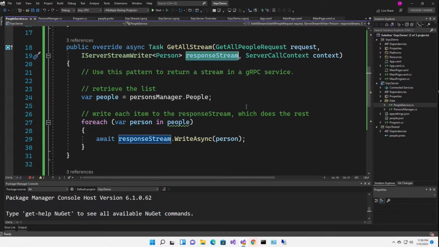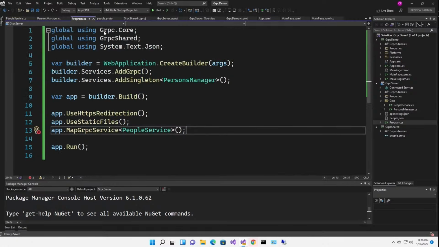So here we're retrieving the list, and then we go through that list, and we await writing asynchronously to the response stream, one at a time. And this is analogous to doing a yield return. We pull one of the persons out, we write it to the response stream, which goes back to the client. That's how we do streaming in gRPC. All right, now I save everything, and if I go back to program, you see these guys are happy now.